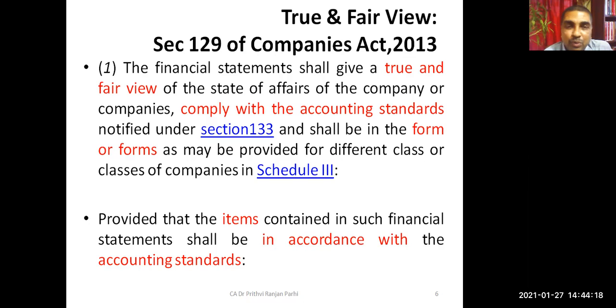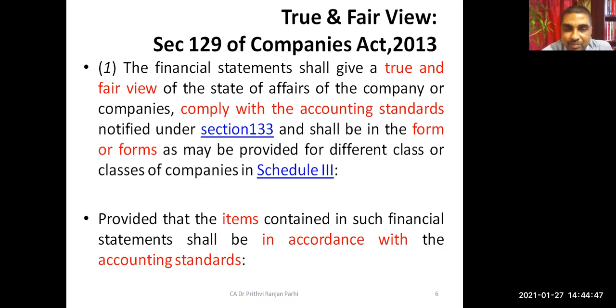If we want to see that the financial statements are giving a true and fair view, it has to be seen that the accounting standards which are notified under section 133 are complied with, and the financial statements are presented in the form provided in Schedule 3. As you know, so far as companies are concerned, there is a format, and the financial statement is to be prepared according to that format.